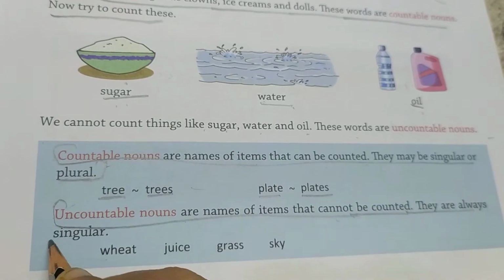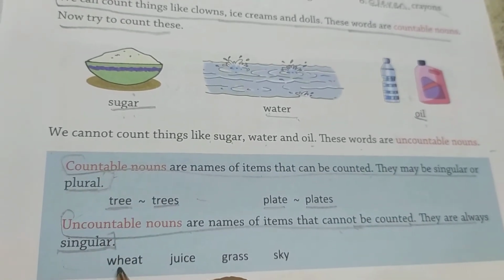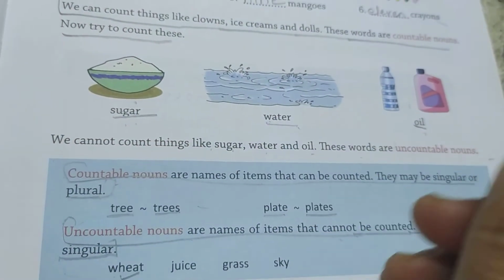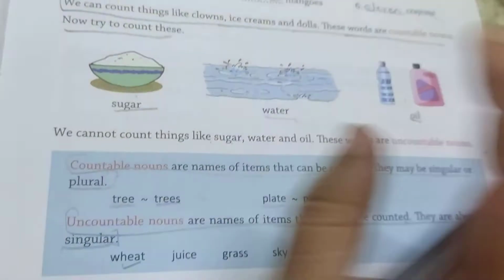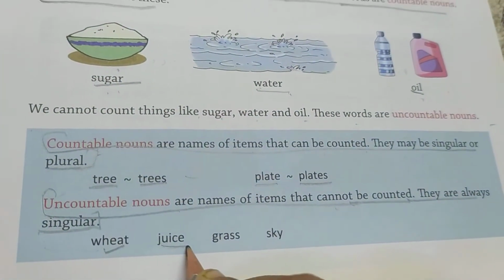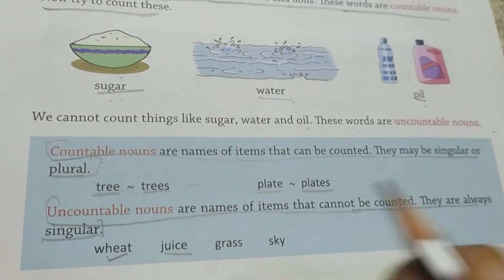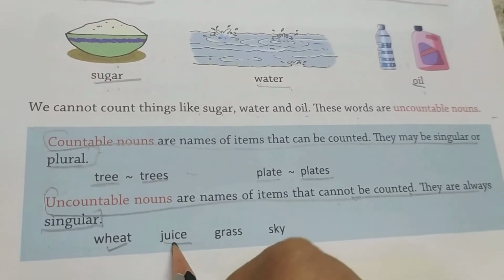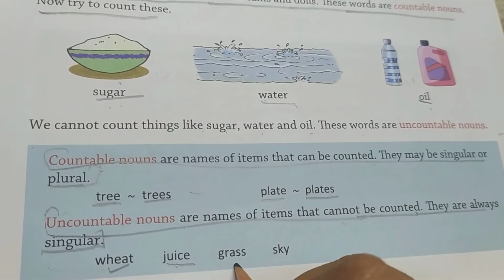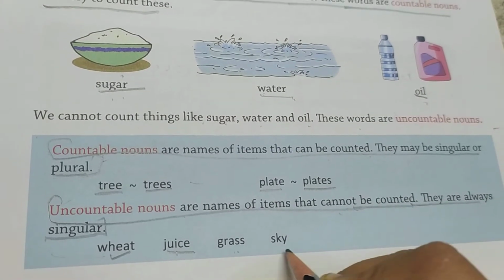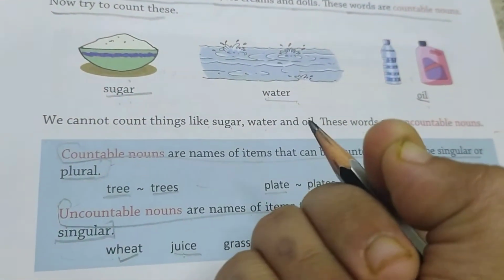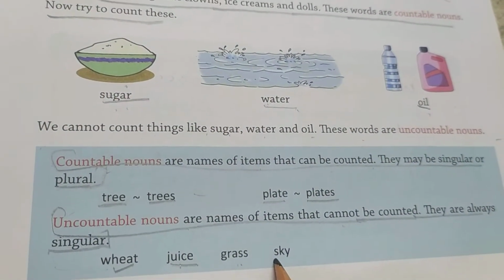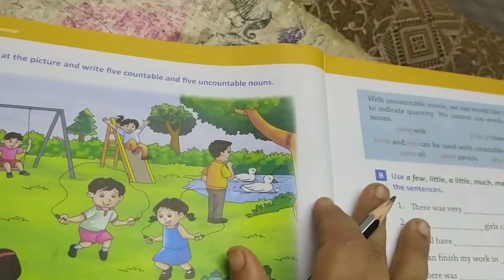They are always singular. For example, wheat. Can we count the wheat? Can we take a single wheat every time? 1, 2, 3. No, we cannot count it. Juice. Can we count juice? No. We can count juice bottles, but I am not saying juice bottle. It is juice. No, we cannot count it. Grass. We cannot count grass. Can we count each and every strand of grass? No, we cannot. Sky. Can we count the sky? No. So these all are uncountable nouns.